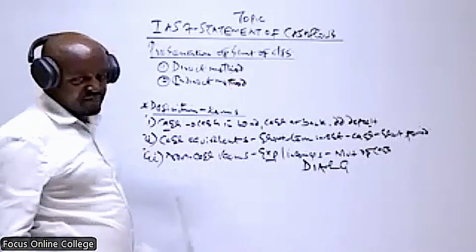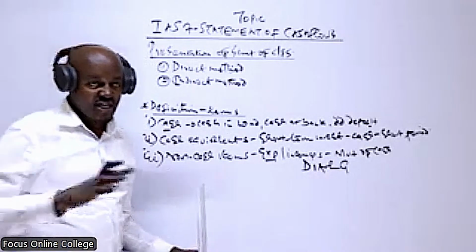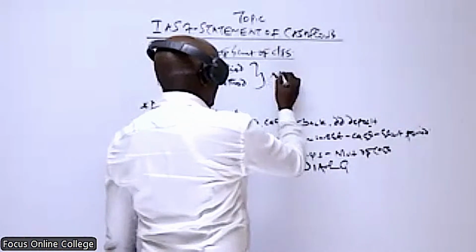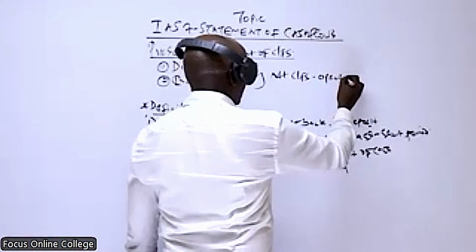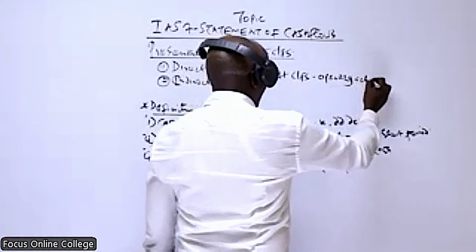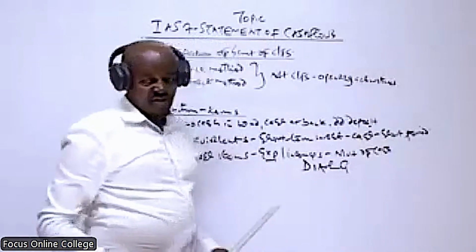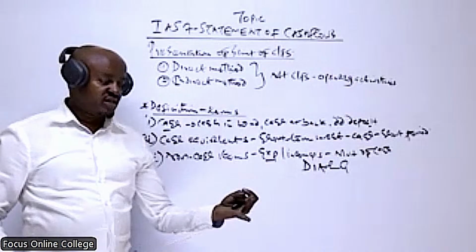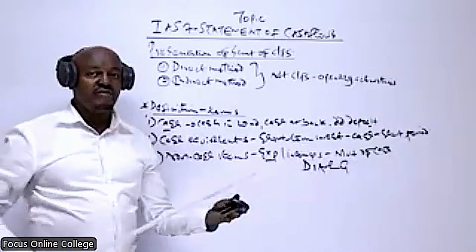What is the difference between these two methods? The difference between direct and indirect method is how we determine the net cash flows from operating activities. When preparing a statement of cash flows, we determine the net cash flow from operating activities, from investing activities, and from financing activities.